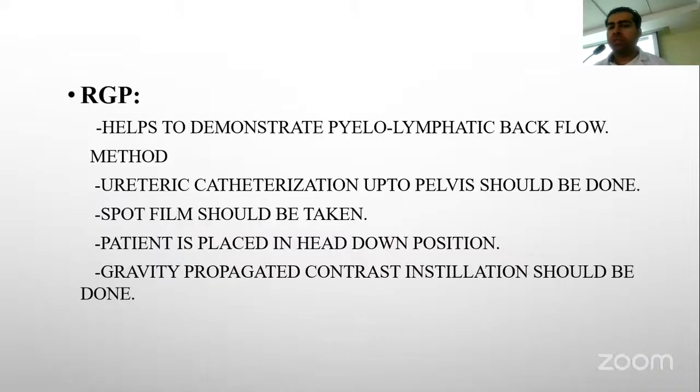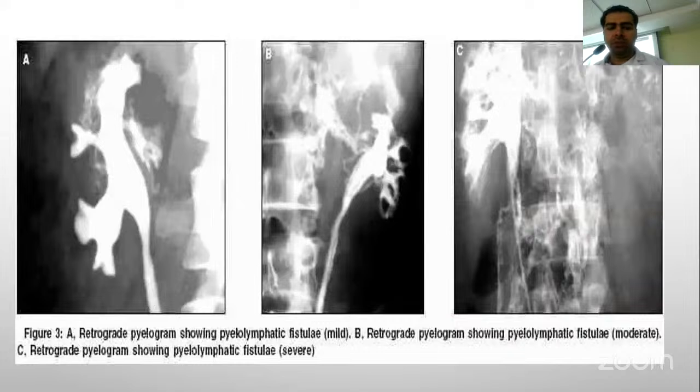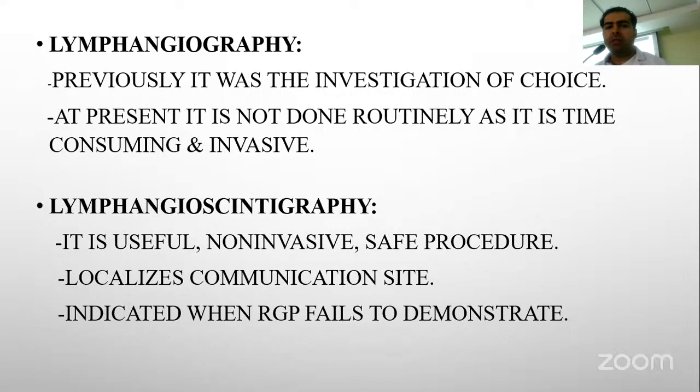RGP helps to demonstrate the pyelolymphatic backflow. It is done by ureteric catheterization into the pelvis, and the spot films are taken, and the patient is made to stay in the head-down position. In this retrograde pyelogram, there are mild, moderate, and severe pyelolymphatic fistula. Lymphangiography was previously the investigation of choice, but is rarely done now. Lymphoscintigraphy is a useful, non-invasive, and safe procedure. It is indicated when the RGP fails to demonstrate the reflux.